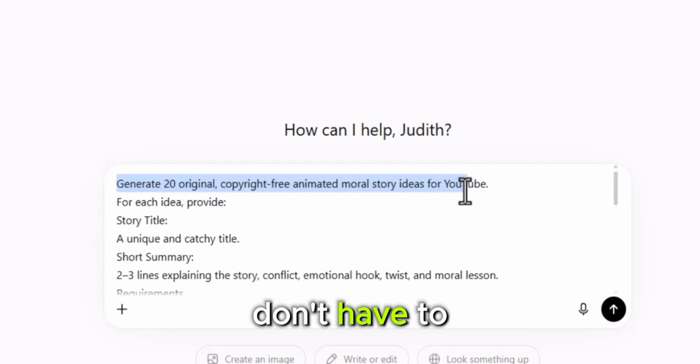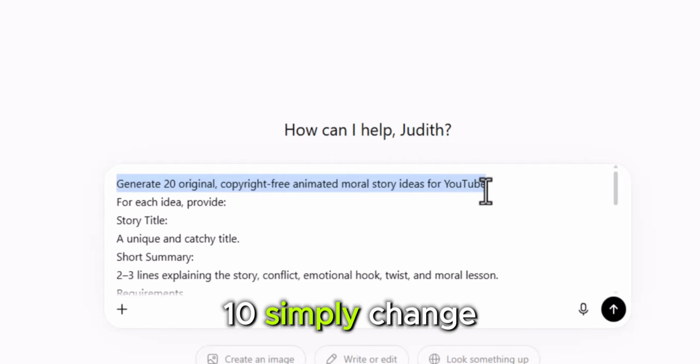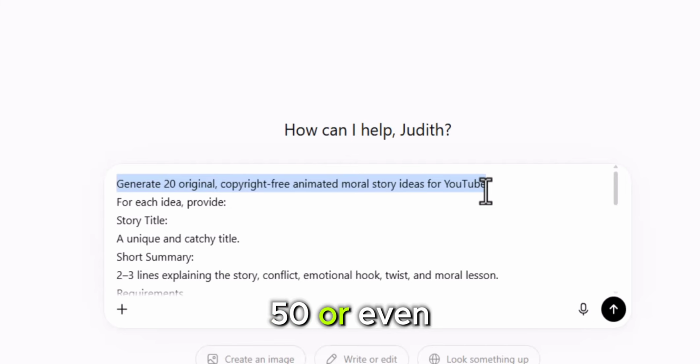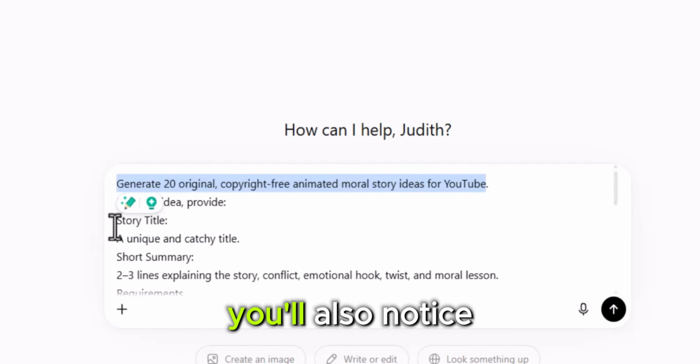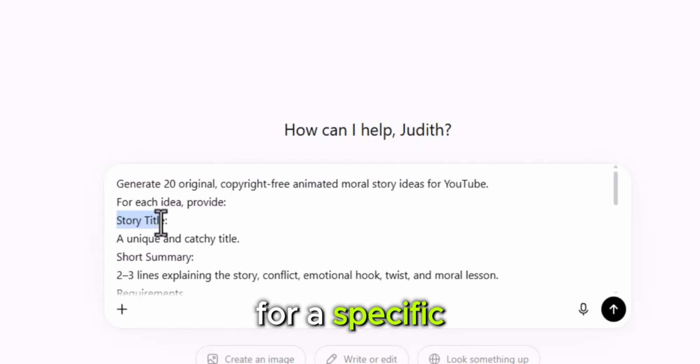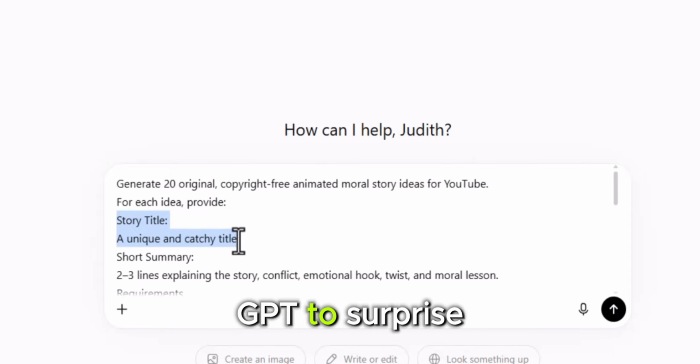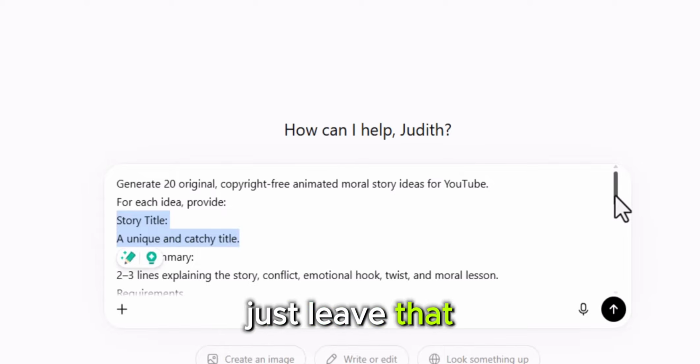Of course, you don't have to stick with 20. If you want 10, simply change the number. If you want 50 or even 100 story ideas, just edit that number before generating. You'll also notice a section asking for a specific story idea. If you already have a story in mind, simply type it there. But if you're like me and want ChatGPT to surprise you with fresh ideas, just leave that section exactly as it is.